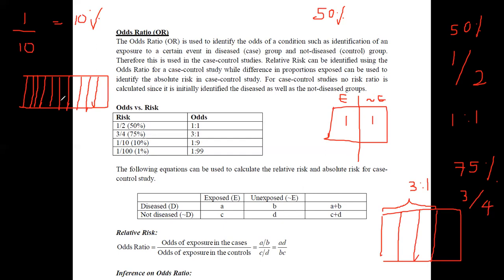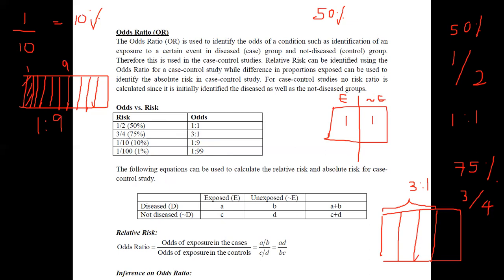Among these 10 parts, one is identified. Therefore, you can say that the odds are 1 to 9. There is only 1 and there are 9 remaining parts. This is how you identify the risk and the odds. If the risks are given, then odds can be easily calculated, and vice versa.